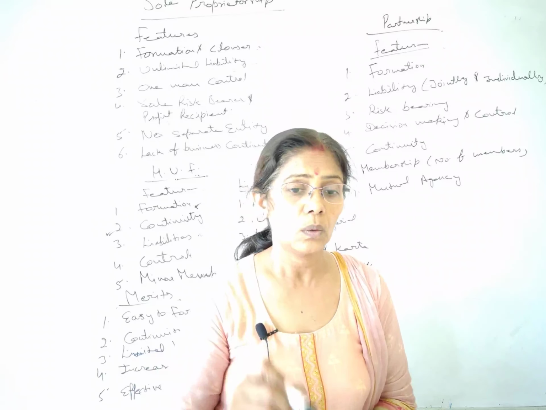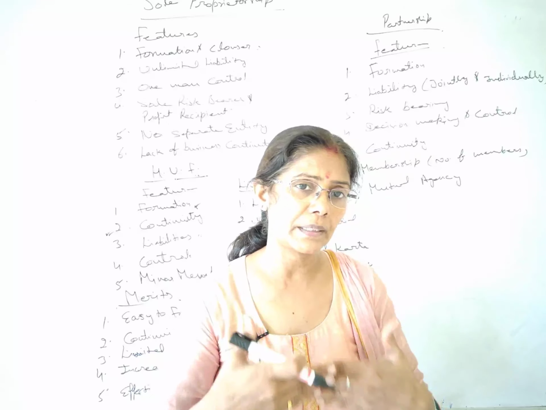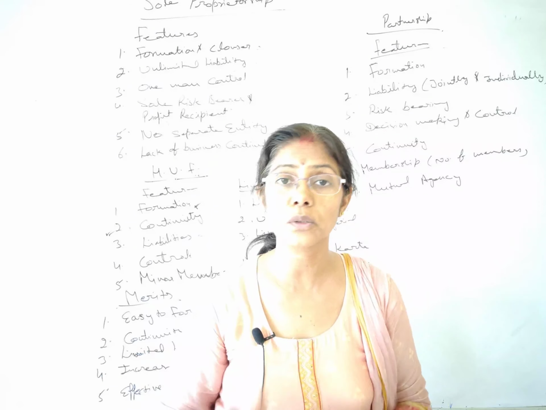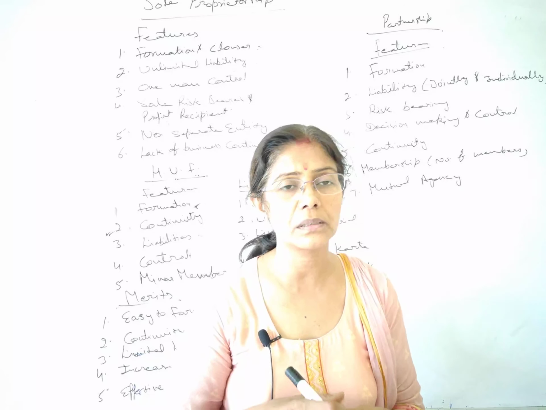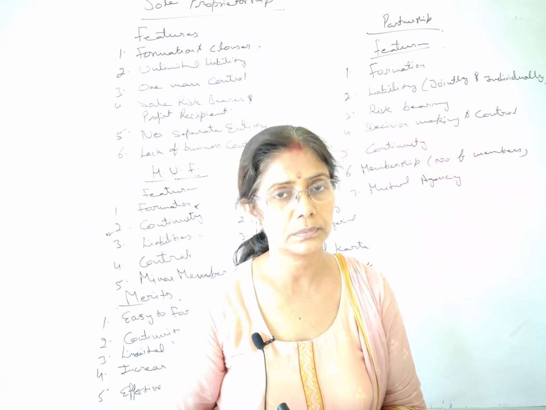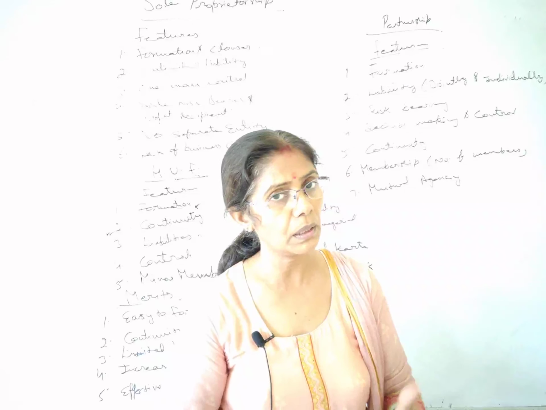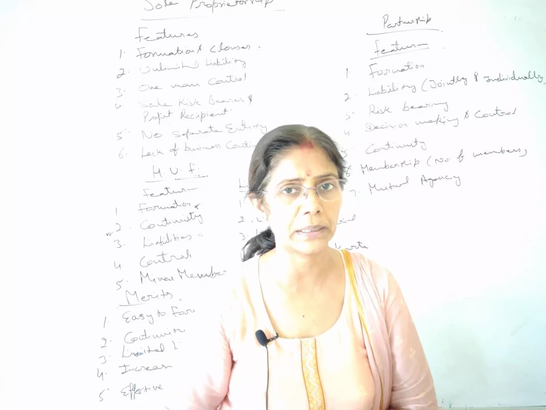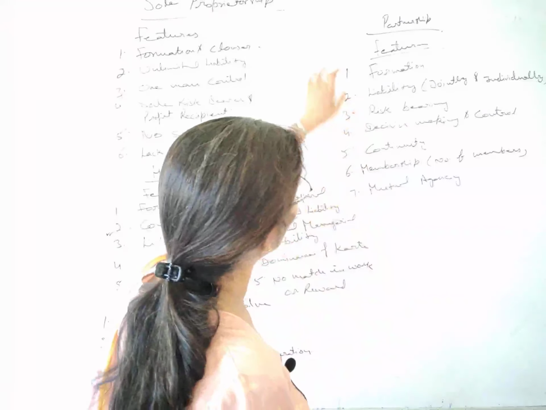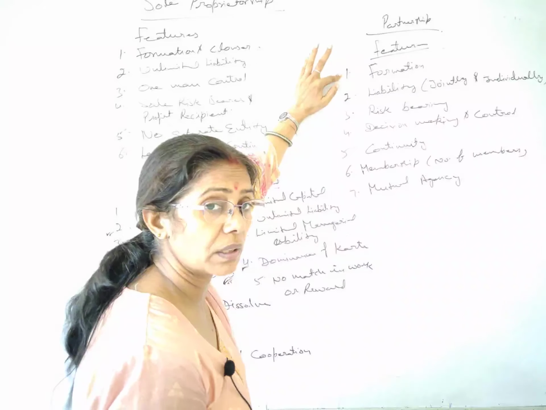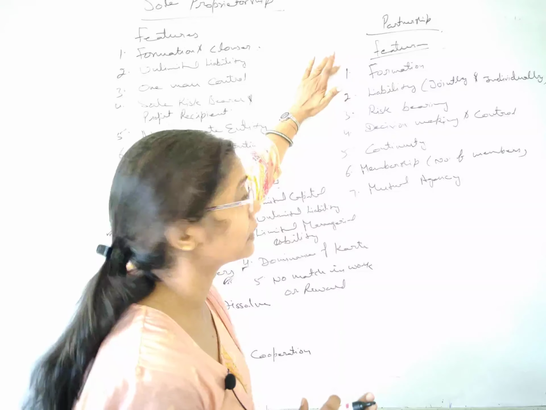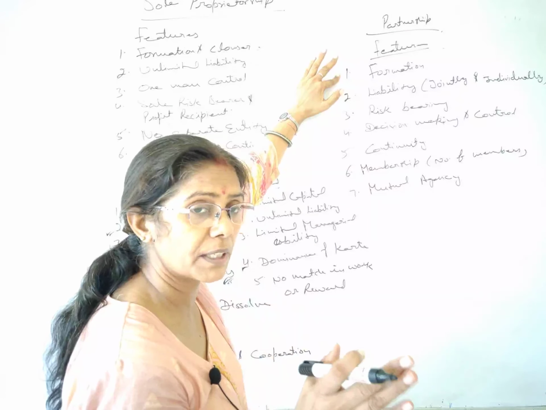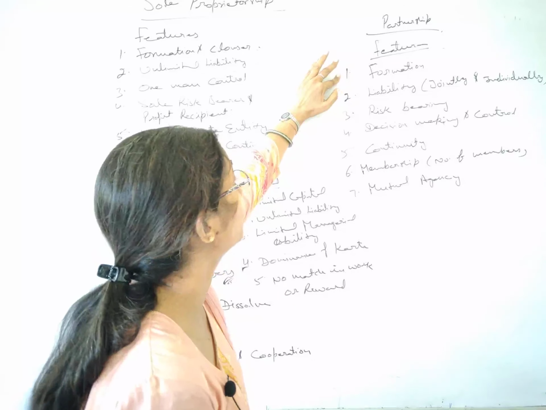Okay. Now when the agreement takes place in written form, that becomes your partnership deed. So we say that the partnership deed is the base of your partnership. Deed is the same thing as agreement, but when we write all the points of the agreement, that becomes your partnership deed. Fine. Now let's start with the features. The feature is formation. Its formation is also very easy. You will find it's given in the book that formation of a partnership is also very easy. Once again I'm telling you, we are comparing with the company form.